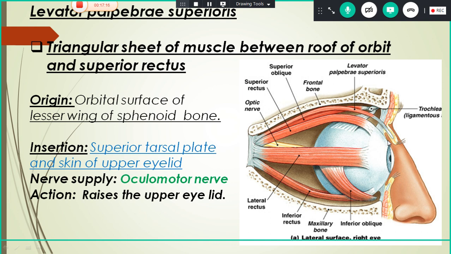Here the nerve supply differs. It is supplied by the oculomotor nerve, the third cranial nerve, not the facial nerve. So this point you have to make a note. And the action, as I said, is that it raises or elevates the upper eyelid. I think that's all about the muscles surrounding the orbit.